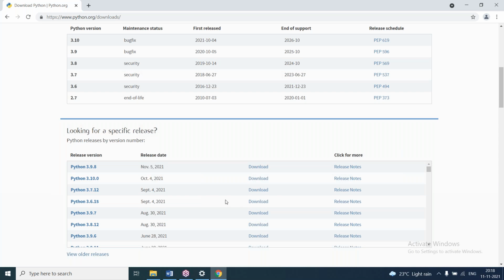Here you can see the versions. 3.10 is the latest version. Here download is there. Click on this.